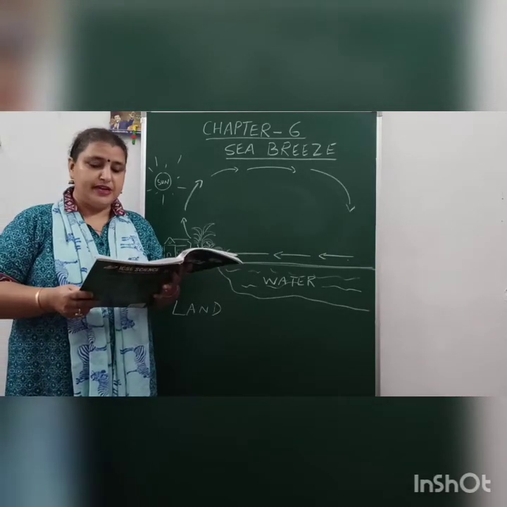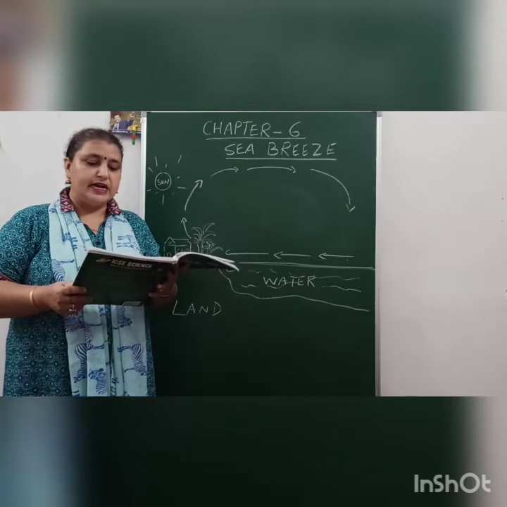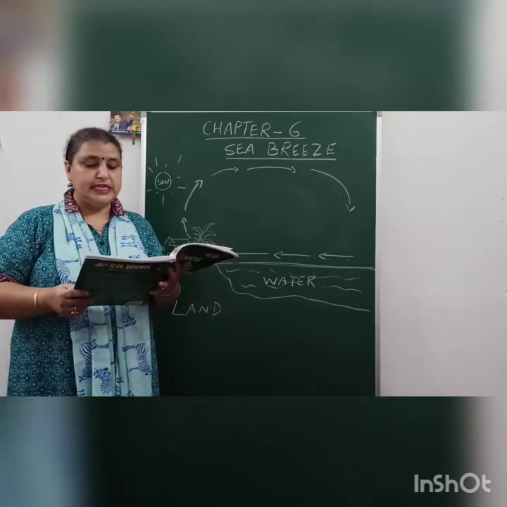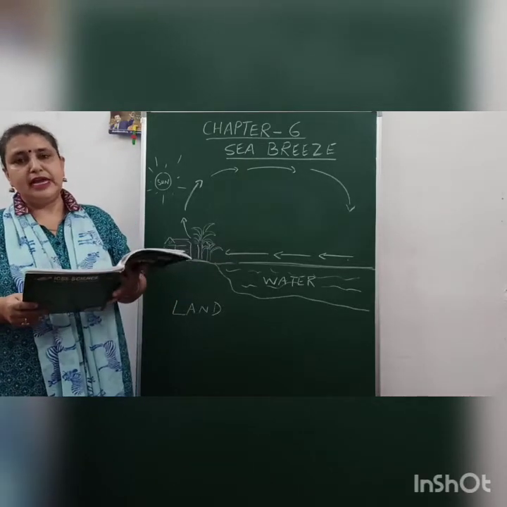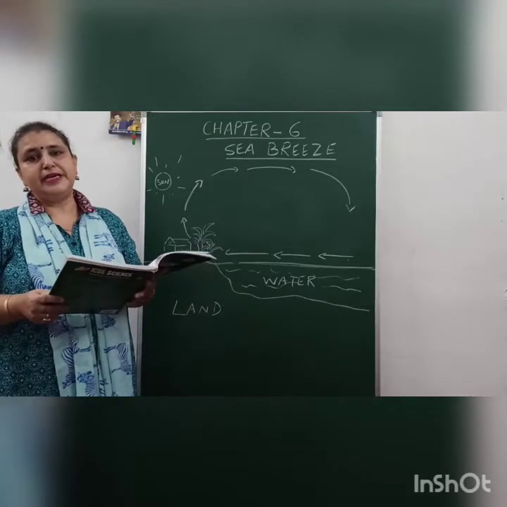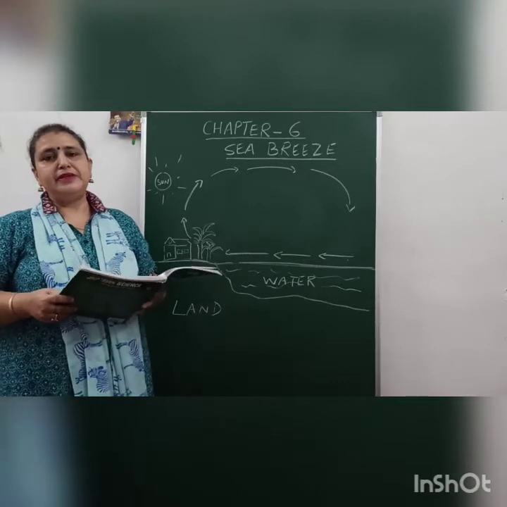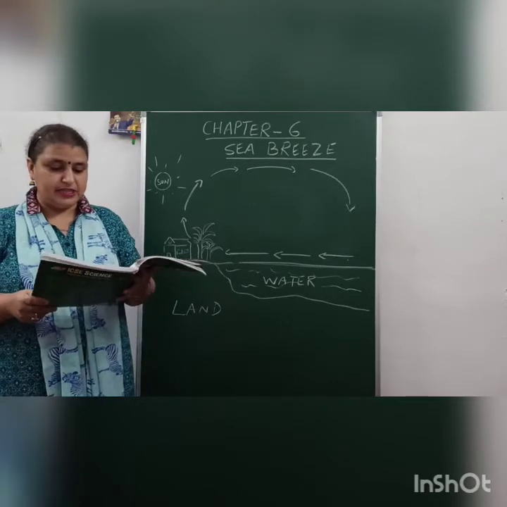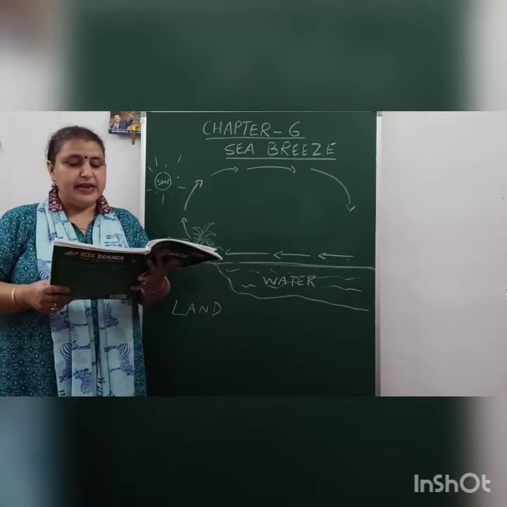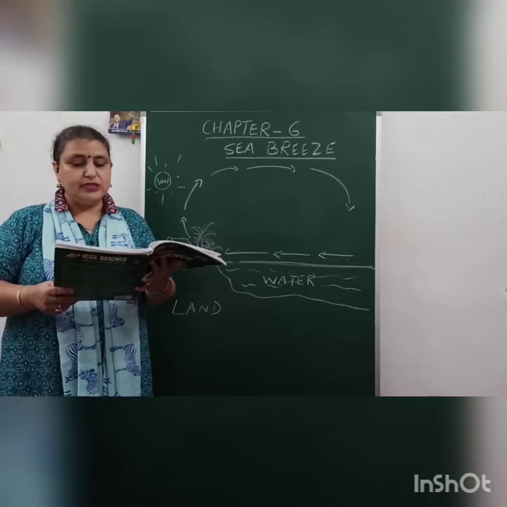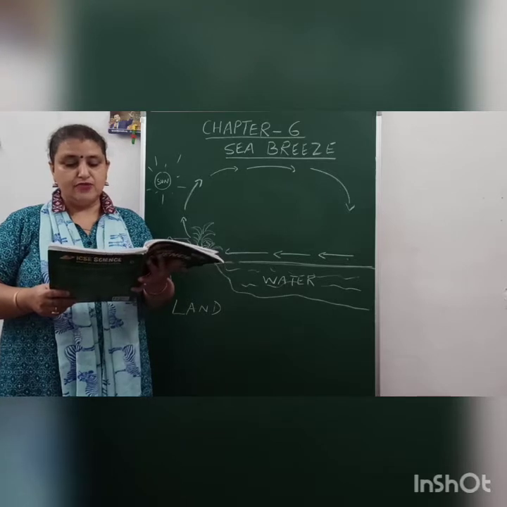In coastal areas, these air currents are responsible for causing sea and land breeze. So two important breezes, sea and land breeze. Sea breeze takes place during the daytime and land breeze takes place during the night. So first we will do the sea breeze. Land heats up and cools down faster than water.